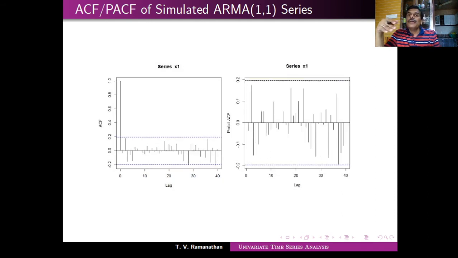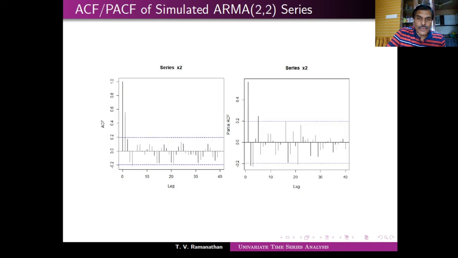The point I'm trying to make is that it is very difficult to identify the order or the behavior of an ARMA process by looking at the ACF and PACF plots. We have a clear-cut behavior of the ACF cutting off for an MA process and the PACF cutting off for an AR process, but not for ARMA(p,q).